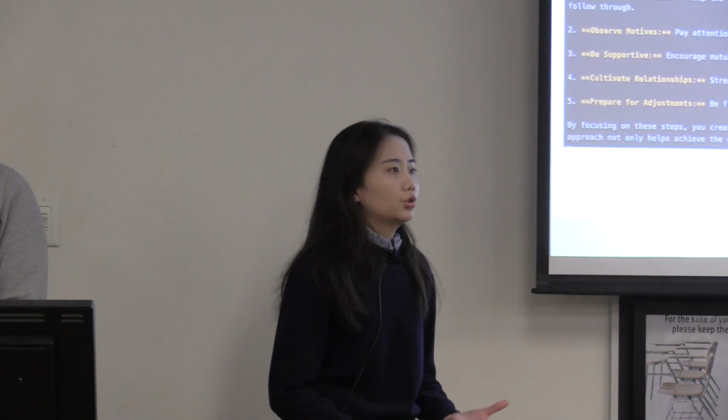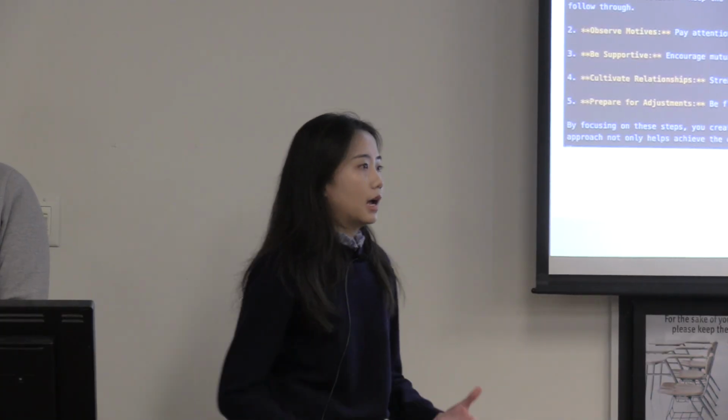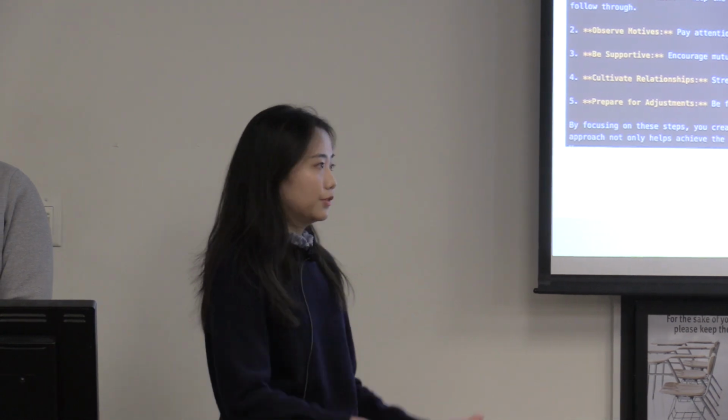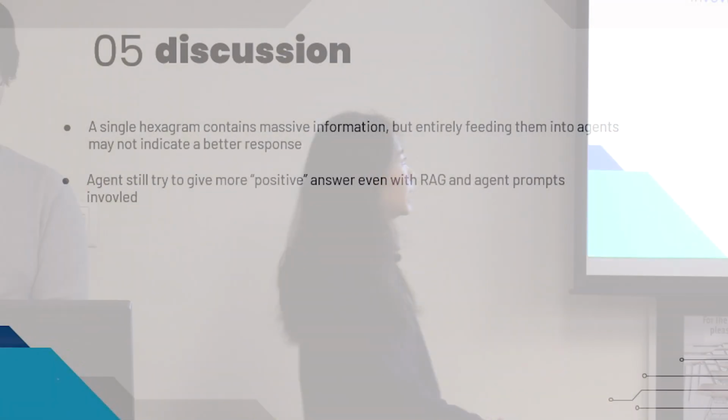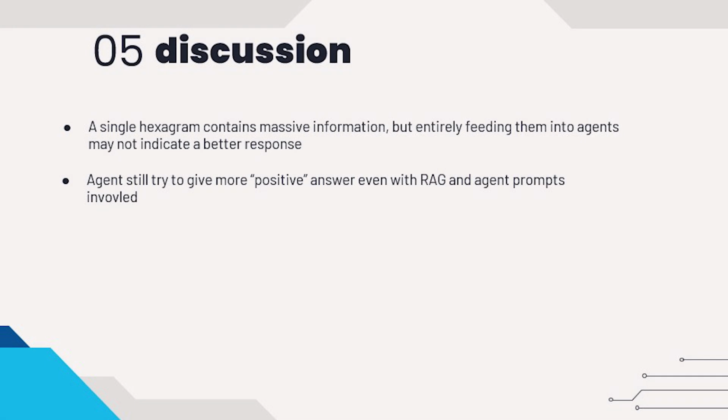Although this is an example showing how the agents get involved and our system performs perfectly, we do experience some questions where our system performed poorly. From those questions, we realized that feeding all the hexagram information into the agent may not always guarantee a better response. In addition, we found that our agent will still try to deliver a more positive answer even when the hexagram shows a pretty bad sign.